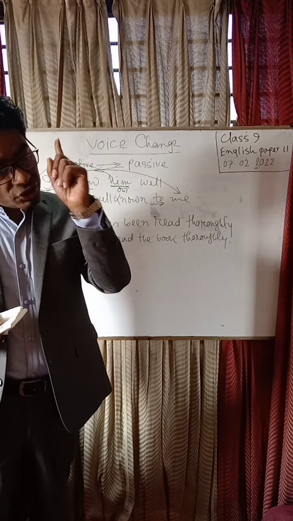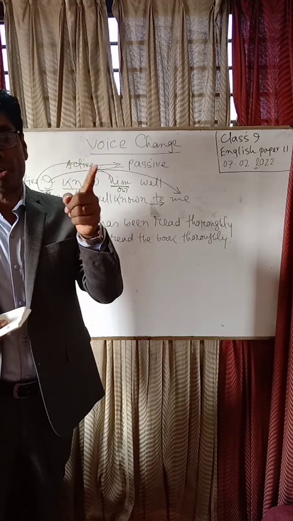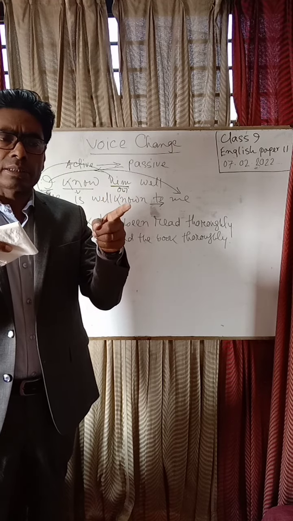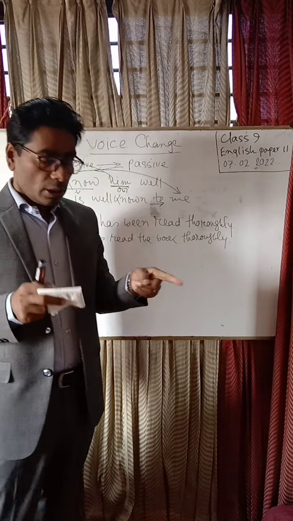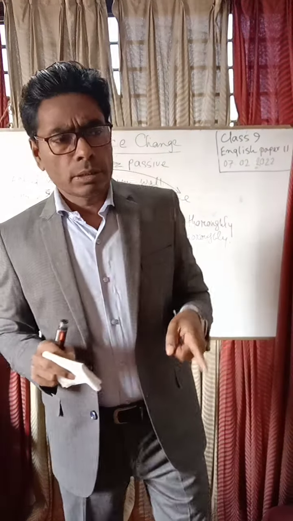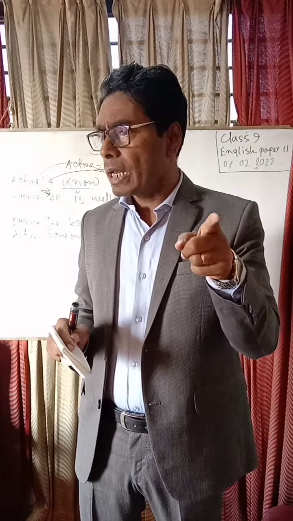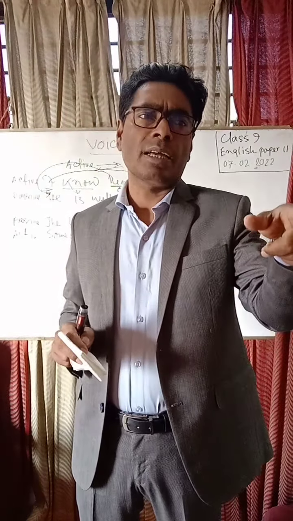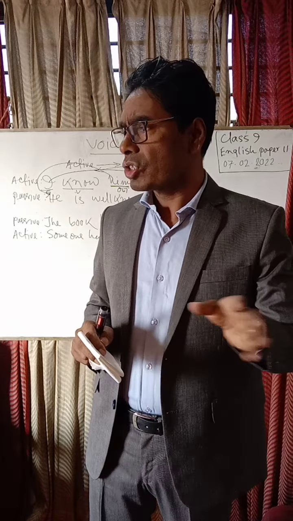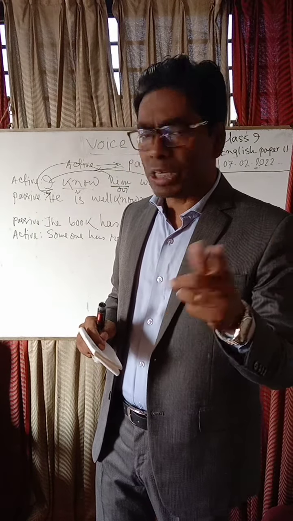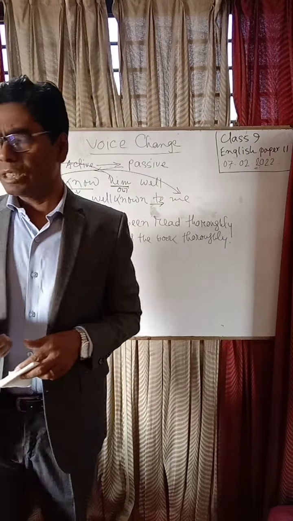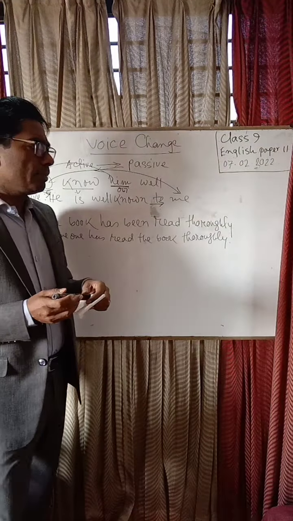If there is an extra auxiliary verb, suppose the work has been done. The work has been done. Here, have or has, an extra auxiliary verb, and the past participle of the main verb. So these are the ways to recognize a passive sentence. If you practice it well, then it will not be difficult for you.